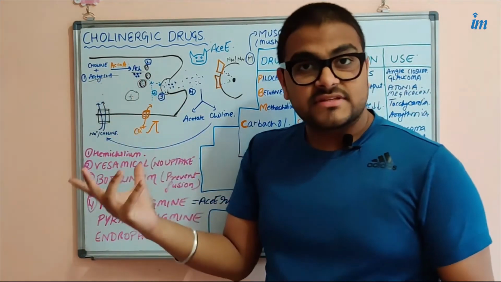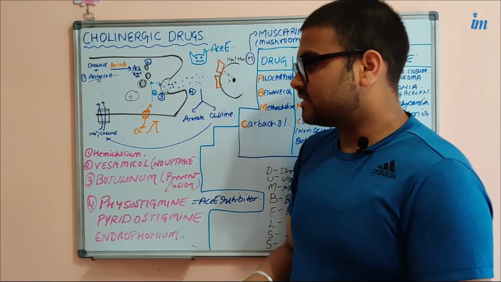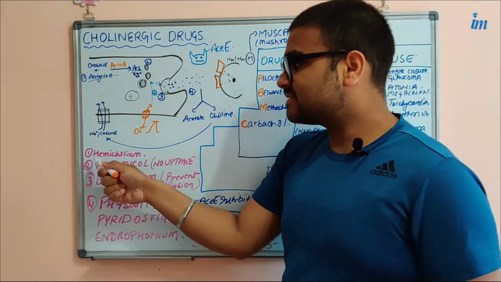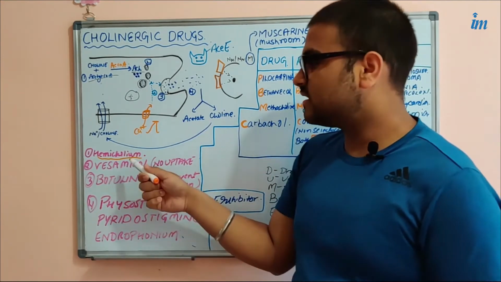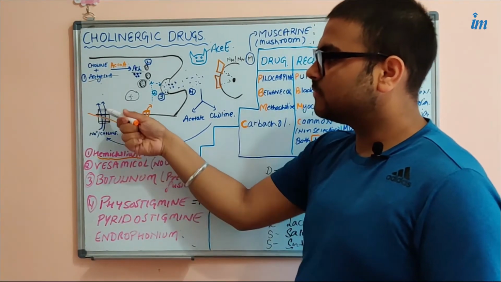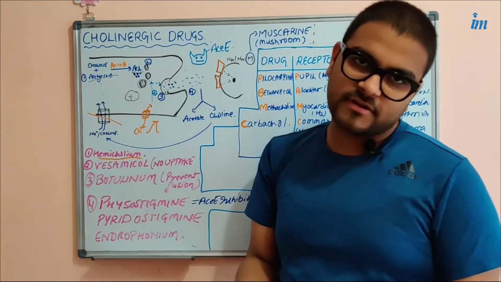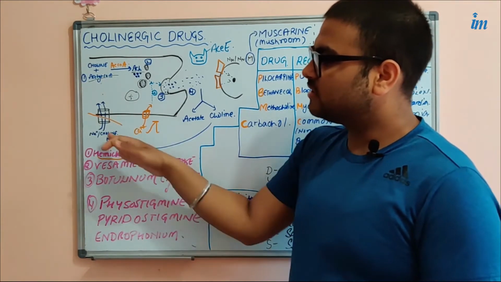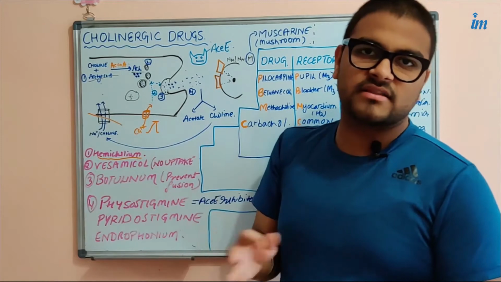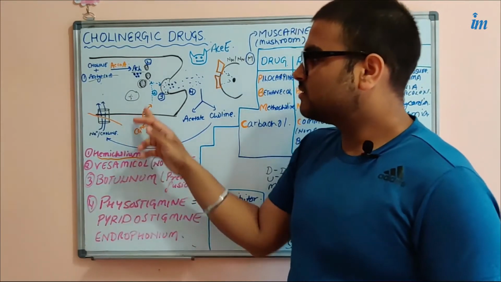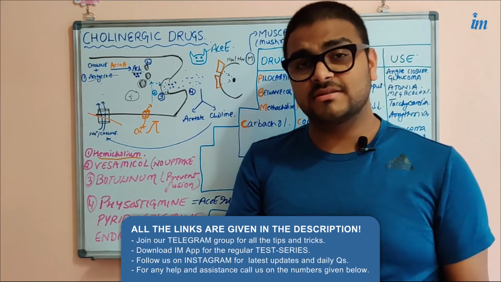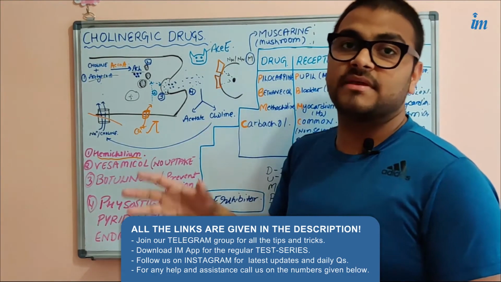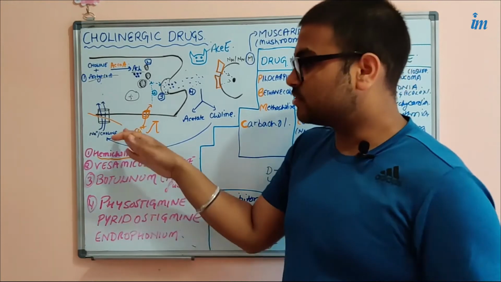These steps have significance. What significance? There is a substance called hemicholinium. This hemicholinium blocks this transporter, and if it blocks this transporter, the choline cannot be transferred here and the acetylcholine will not be synthesized. So this suppresses the synthesis of acetylcholine, and thus the parasympathetic outflow can be lowered because of this drug.